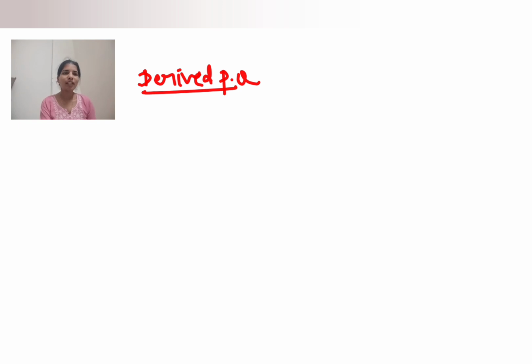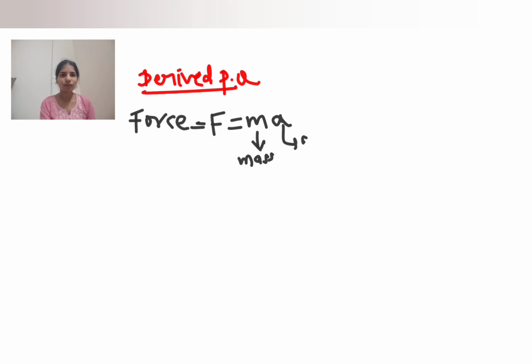Okay, example. So many examples we can list here. First one, I'll take force. How do we say force is a derived physical quantity? First you write the formula for force. F is equal to ma. Right. So what is m? Mass. A is acceleration. Okay, mass is what? Fundamental physical quantity.